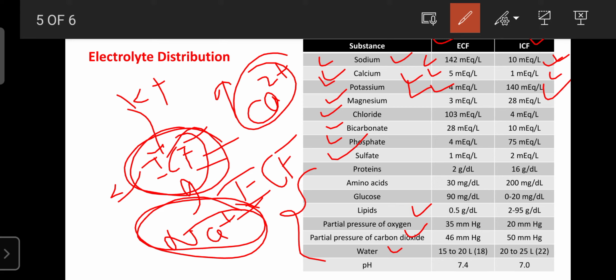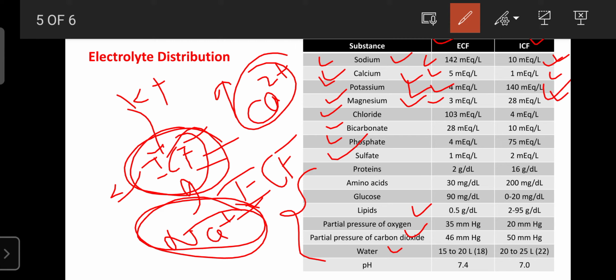Regarding magnesium, magnesium acts as a cofactor for various biochemical reactions, including glycolysis and beta oxidation. Magnesium acts as a cofactor for various enzymes. Magnesium is less outside the cell, only 3 microequivalent per liter, but inside it is around 28 microequivalent per liter.